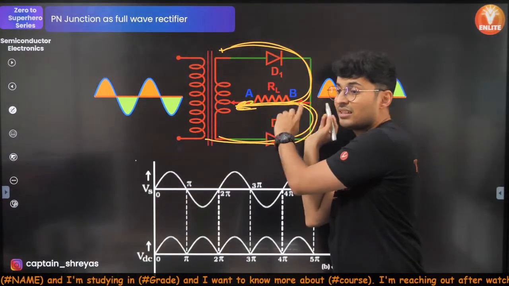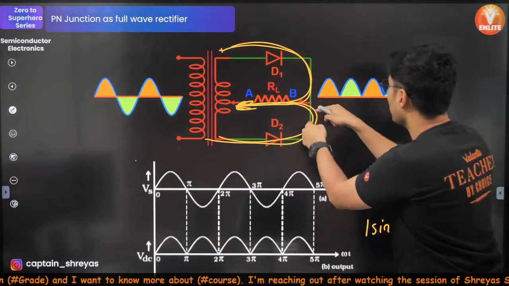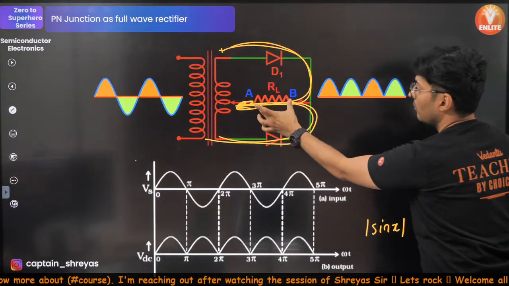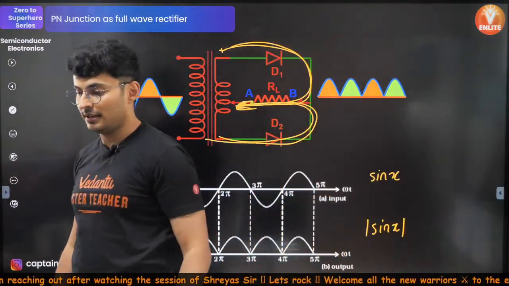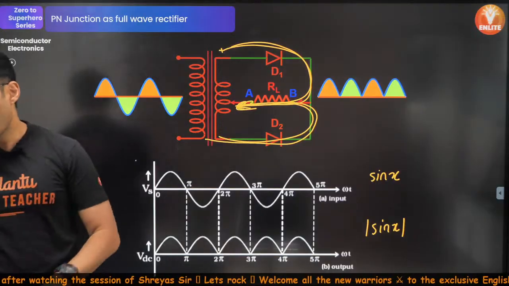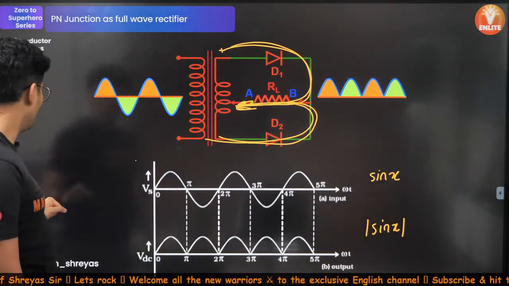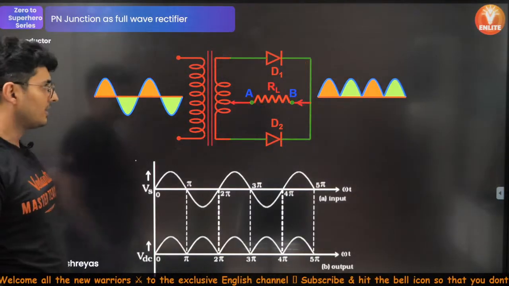Since it is always going in the same direction, you see the graph like this, the current through the resistor AB. Hence, it becomes a unidirectional current, which is efficient. Obviously, a full wave rectifier is twice as efficient as a normal or half wave rectifier. I hope that makes sense.